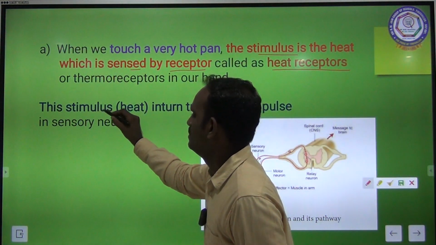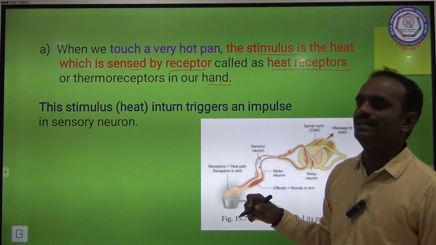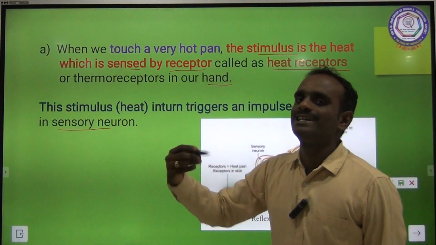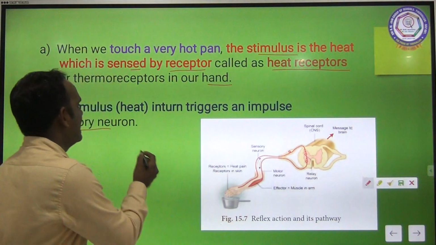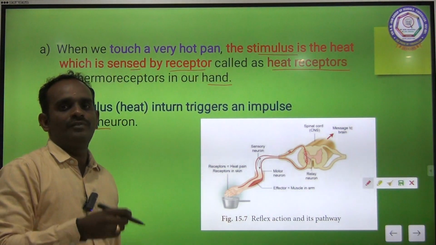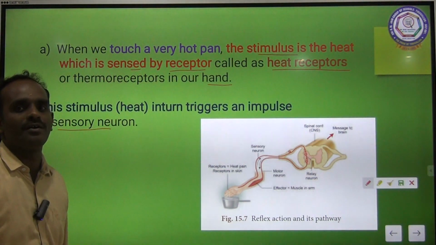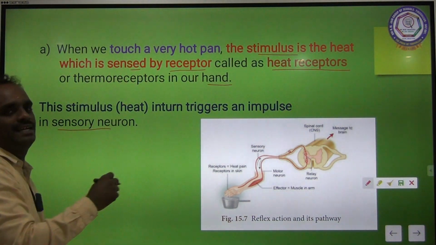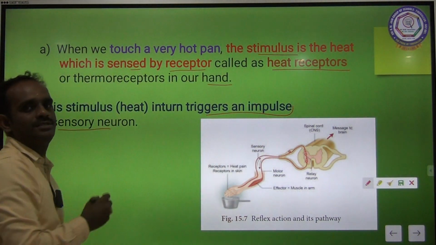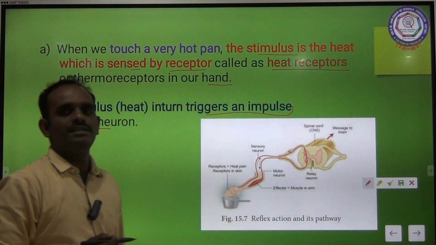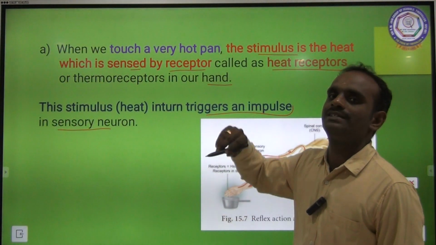This heat stimulus in turn triggers an impulse in the sensory neuron. I already explained, the sensory neuron carries the impulse from the sense organs to the central nervous system. Sensory neuron carries the nerve impulse to the central nervous system.